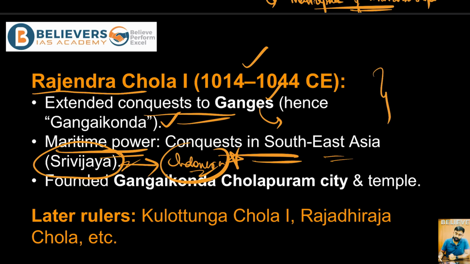Another important feature about the Chola emperors is that in order to prove the legitimacy of their rule, right, they mostly built temples, right?